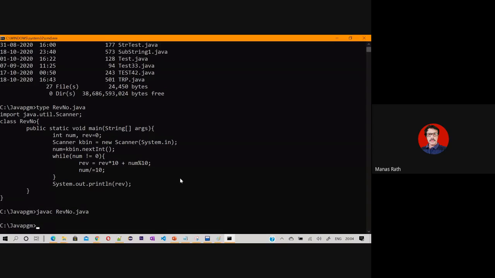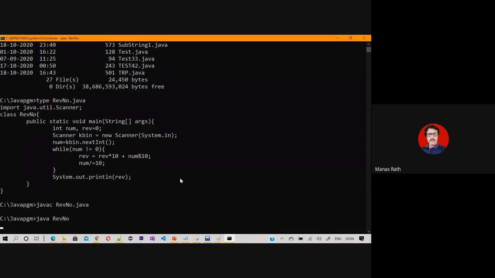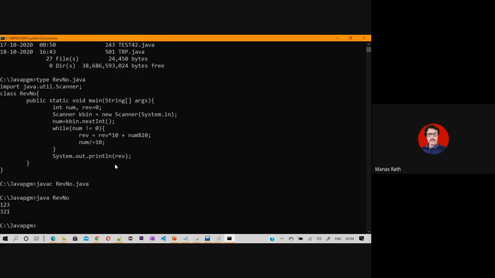Okay. So you run it by java, simply reversenumber. Do not give the extension. It will give you the output. And it is asking to enter a number. Let it be 1, 2, 3, and it will give you the result. Okay, so don't worry.